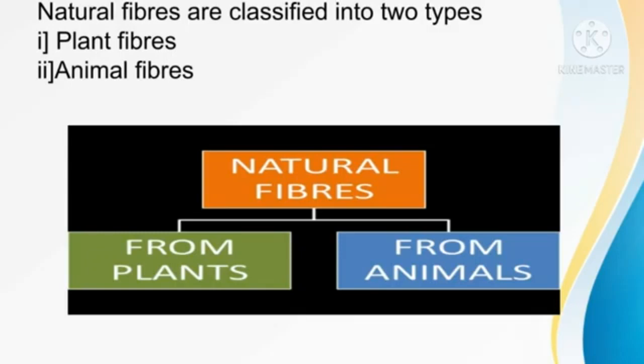Animal fibers are obtained from animals. Animal fibers are made up of protein. Plant fibers are made up of cellulose.